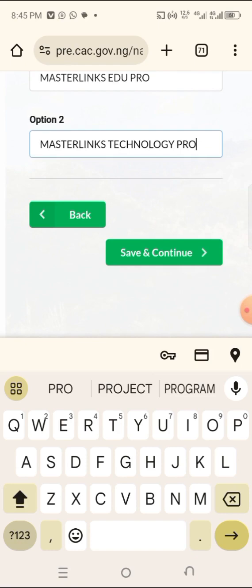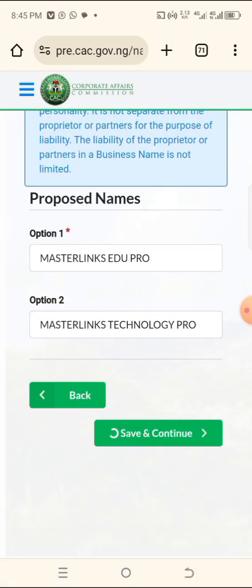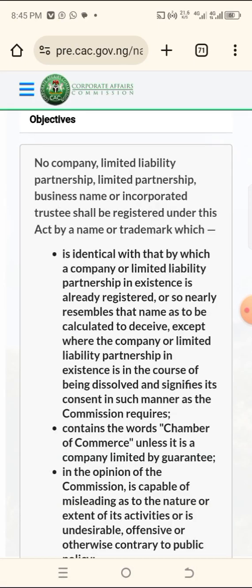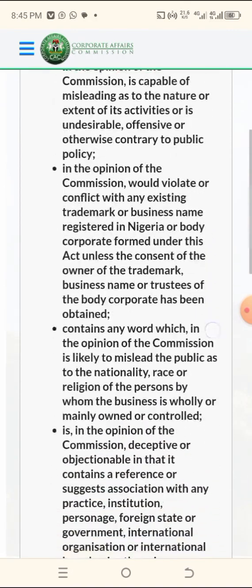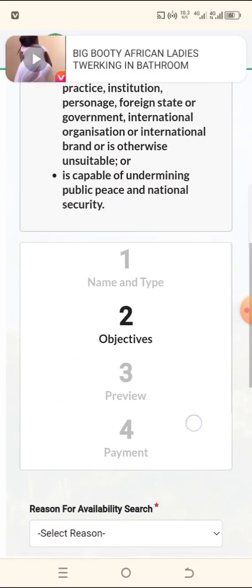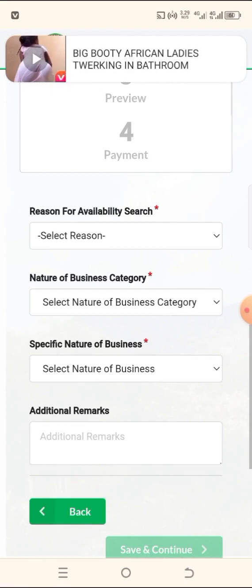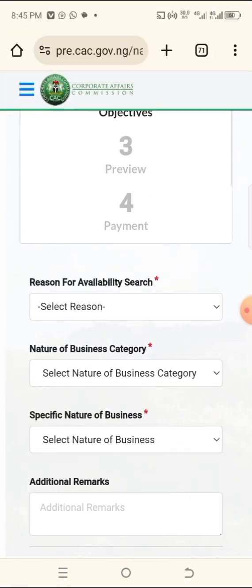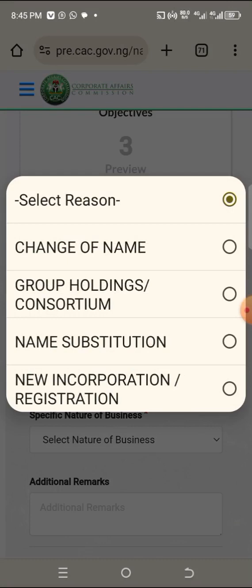Okay, now come to save and continue. Now go down to step 2, the objective of the business. What's the objective of the business? Come to the reason, the reason why you are doing this name reservation. The reason is new incorporation registration.